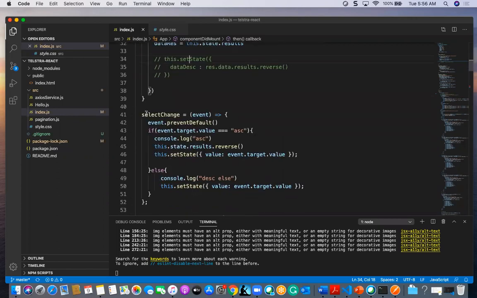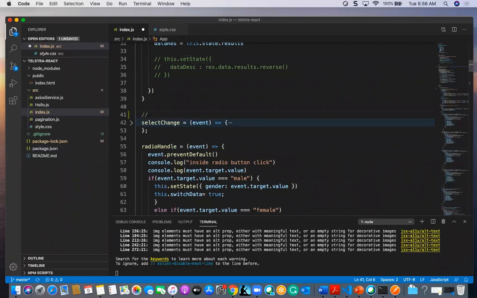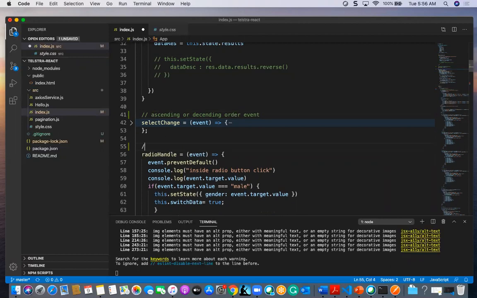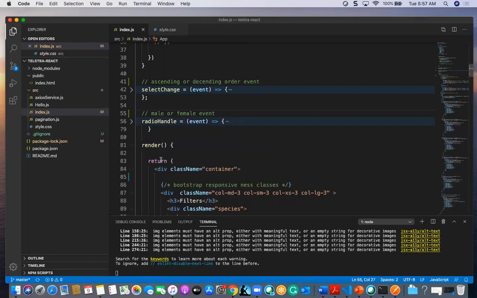Now this is the event. This is a select change event. This is an ascending or descending order event. And this is about male or female event.